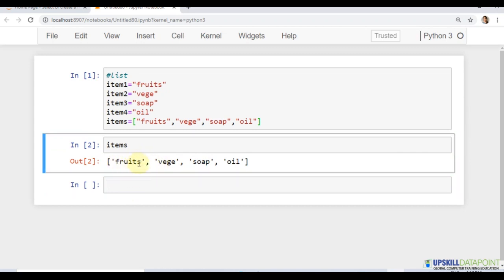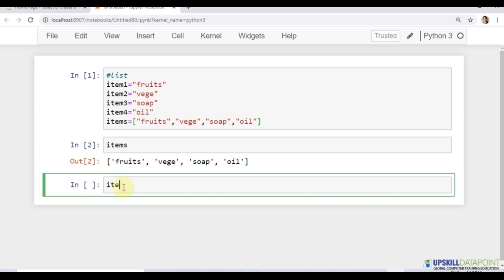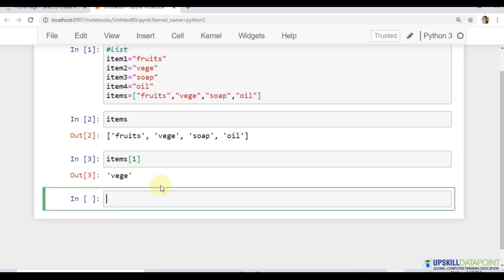Now whatever you have created inside the list, all the values are indexed. Fruits is at 0th position. Indexing in a list always starts from the 0th position. So if I just say here items and 1, so it's 0 and 1, it should be printing vegetables. I can access elements in a range inside a list. I can start from the 0th position and go up to the 2nd position.